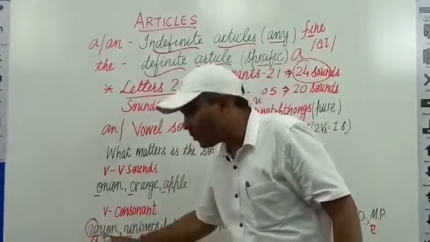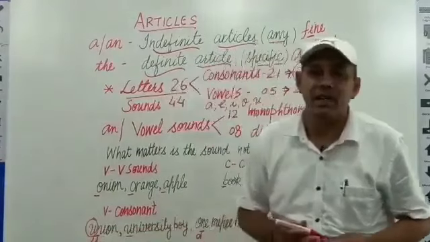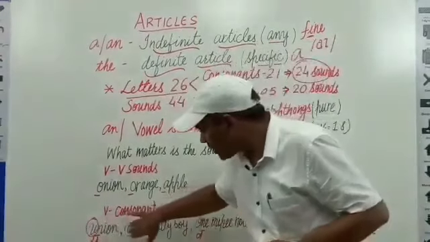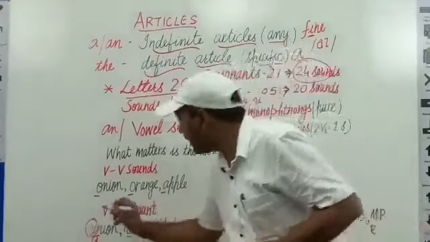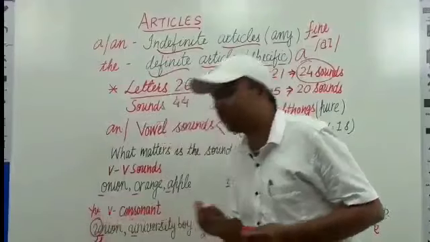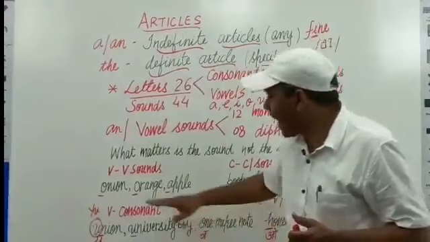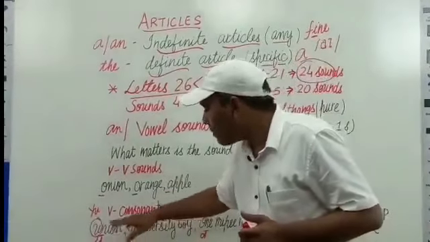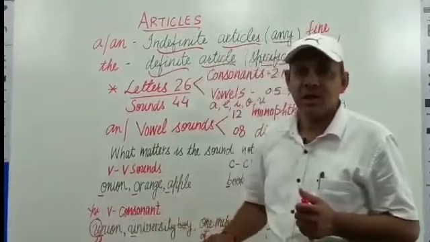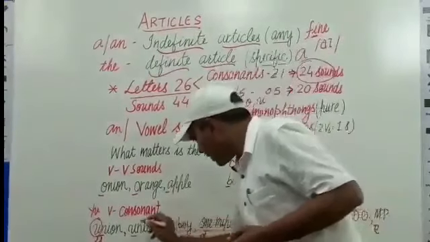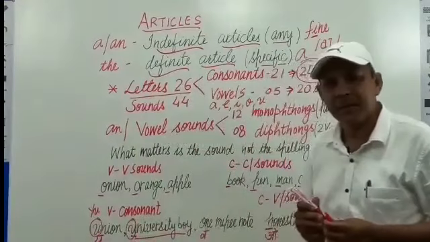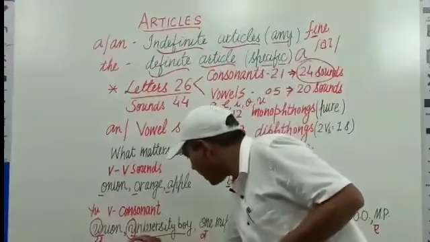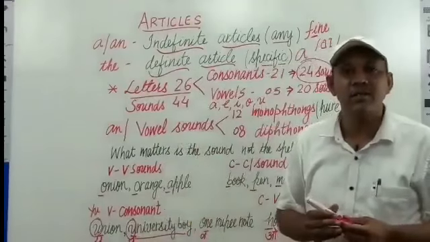The word union starts with the letter U, which is a vowel. But when we pronounce this word, we say union. The initial sound is ya, like this, U. That's why we can't use an before this word. Next is university boy. This U in the word university boy produces a ya sound, and ya is a consonant.